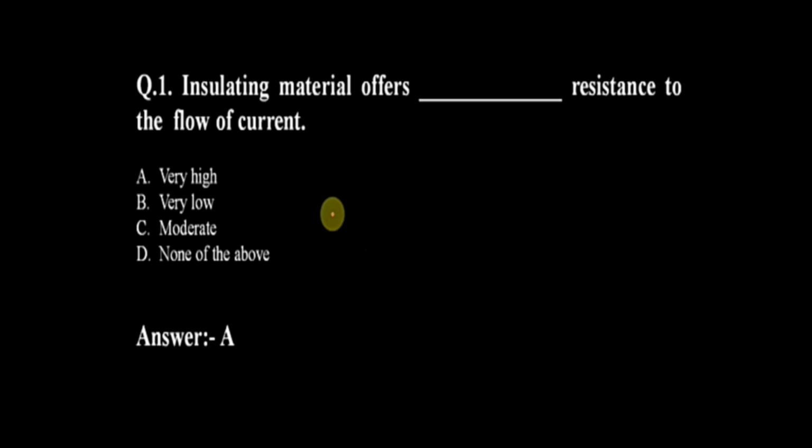The first question is: insulating material offers what resistance to the flow of current? Options are: A, very high; B, very low; C, moderate; D, none of the above. Our answer is option A, very high. Insulating materials offer very high resistance to the flow of current, and when the resistance is high, the flow of current is low.